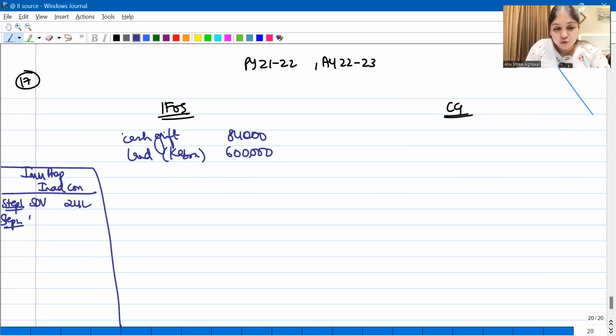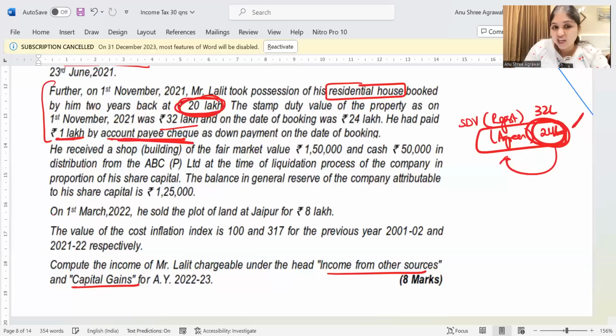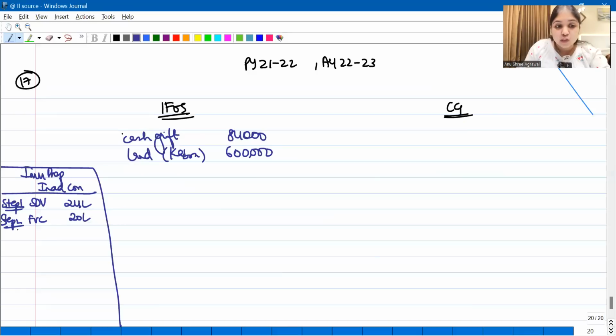Then step 2, what is the full value consideration? What is the amount which he has paid for the property? What is the consideration for the property? He has paid 20 lakhs. So what is the benefit that he has enjoyed? What is the difference? What is the benefit that he has enjoyed? He has enjoyed a benefit of 4 lakh rupees. Okay. Now we will do the next 3 steps.